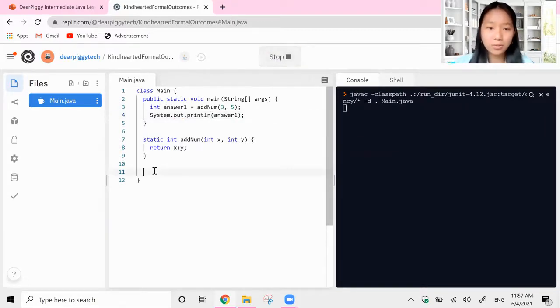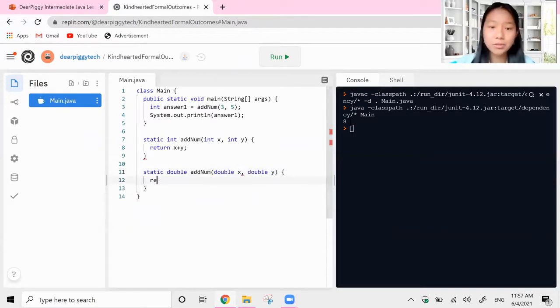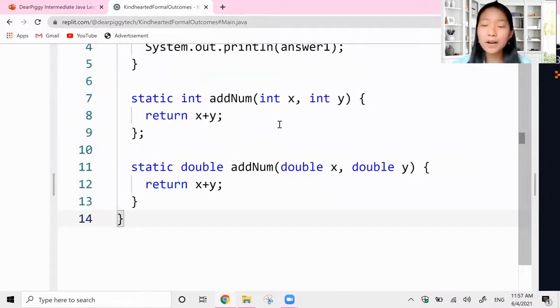While we're waiting for that to run, let's try doing the same thing except using double. So static double, we're still going to call it addNum. And look guys, over here, our first function worked. It gives us 8. addNum, but this time instead of taking int x and int y, let's take double x and double y. Then again, we're still going to return x plus y. And let me add a semicolon after this function here. Okay, perfect. So these two functions are exactly the same, except I replaced int with double.